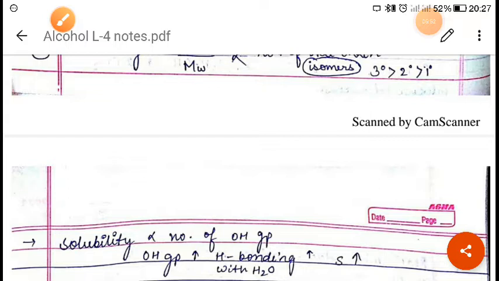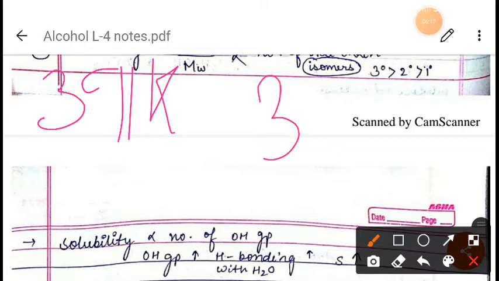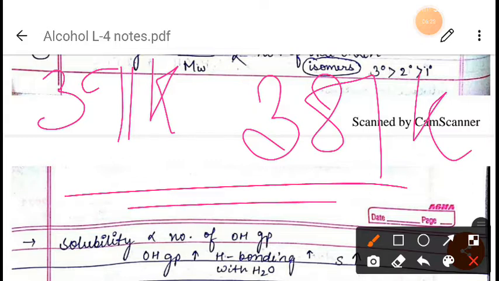If we talk about the branching, then butane 2-ol, or we can say 2-methyl propane 1-ol, you will see there is a gradual decrease in the boiling point. As you can see, for butane 1-ol it is something like 391 Kelvin, but for 2-methyl propane 1-ol, this is something like 381 Kelvin.